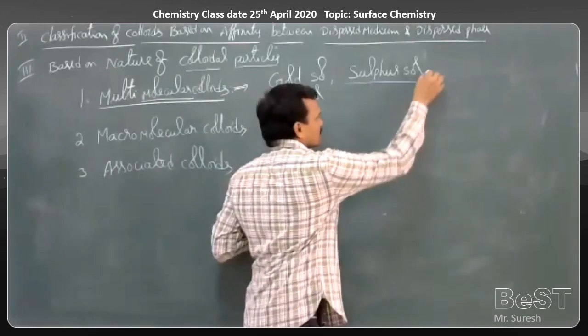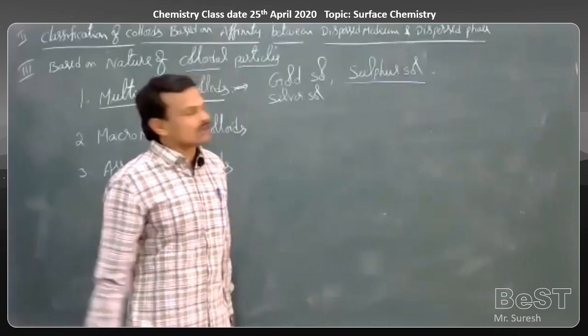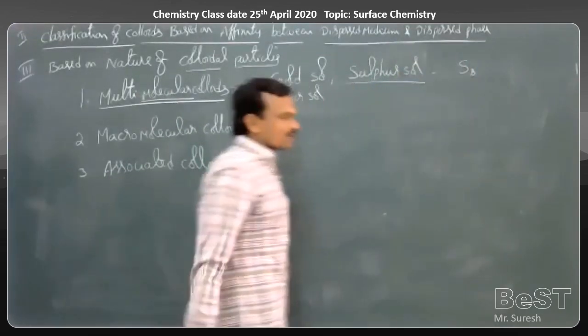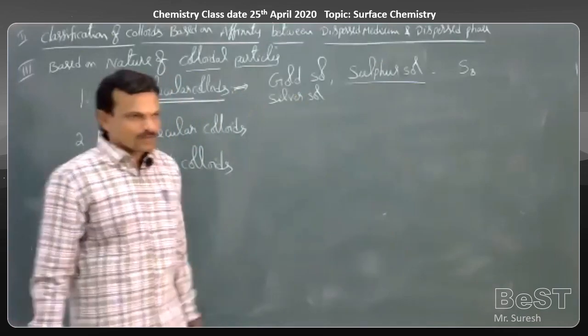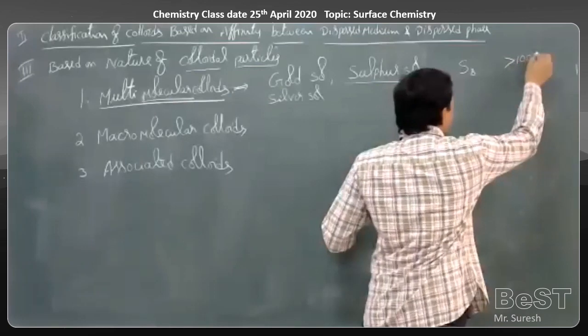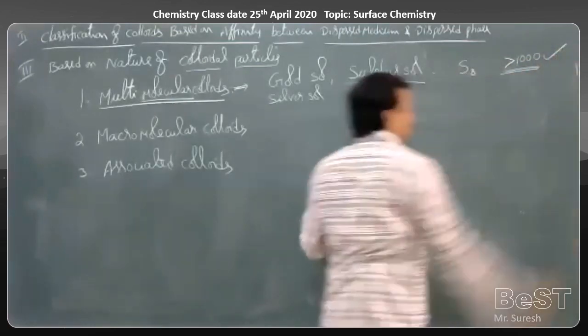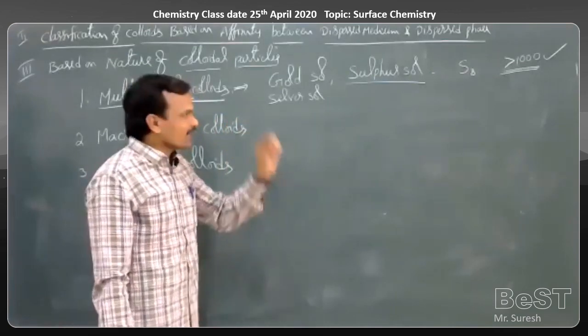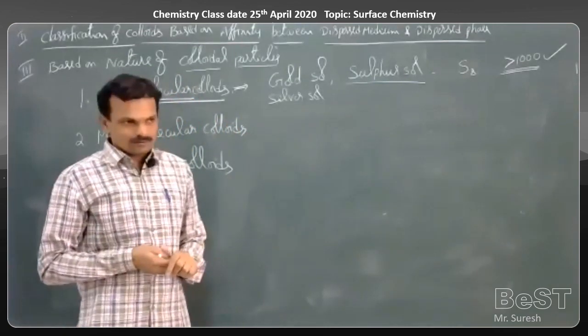Sulfur salt. See, sulfur colloidal solution contains S8 molecules. The sulfur molecular formula is S8. More than 1000 molecules of sulfur are combined and exist as a colloidal particle.